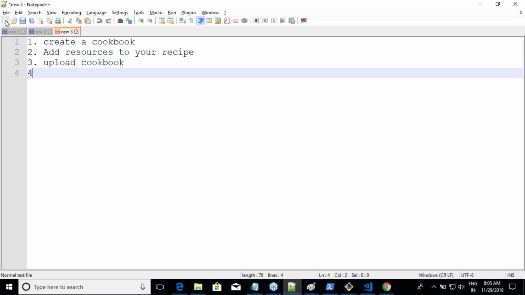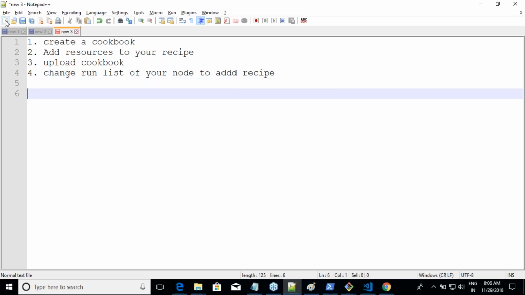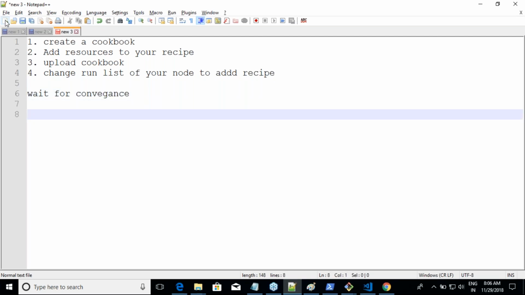Fourth one is change run list of your node to add recipe. Actually here, wait for convergence is the right thing. Because we are impatient, you can log in to that machine and execute the simple command sudo chef-client, which will do the convergence for you. So this is what we have done.